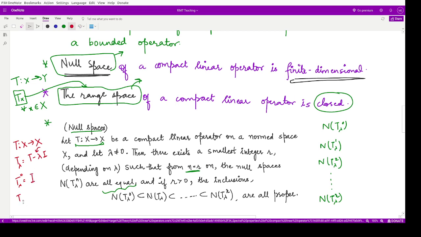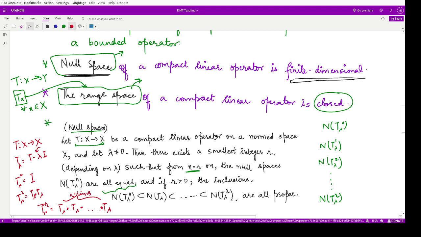T lambda 2 is T lambda multiplied by T lambda. T lambda r is the operator T lambda composed with T lambda. It is not multiplication, it is the composition of two operators, right? And so on, r times in total.